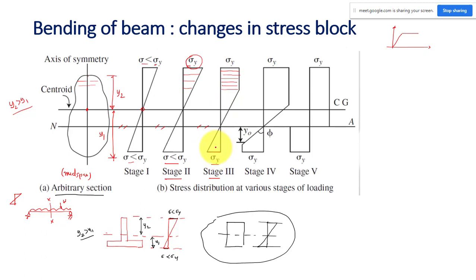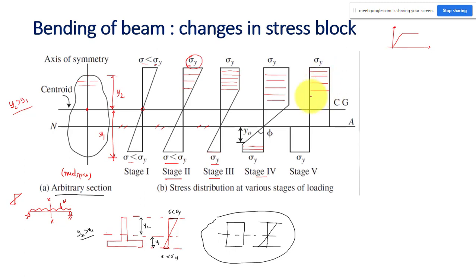If you increase the load further, it will go to stage 4. Some more fibers inside get yielded, and here also the yielding is spreading towards the inside. Here also it started. Finally, in the final stage, a stage will come something like this.